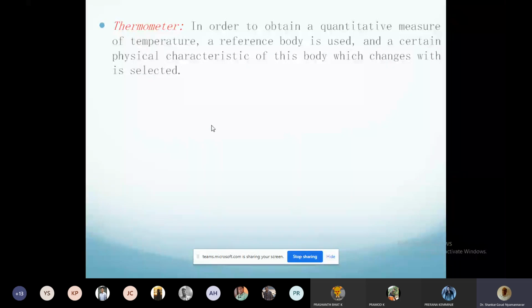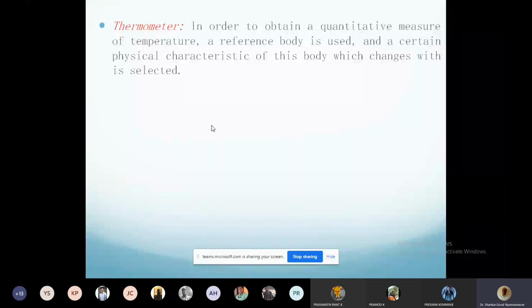But I am converting that change in volume into change in height. How am I converting? By constraining the liquid to expand. I am not allowing the liquid to expand in two directions. I am only allowing the liquid to expand in one direction. Therefore, I am converting a change in volume into change in height.